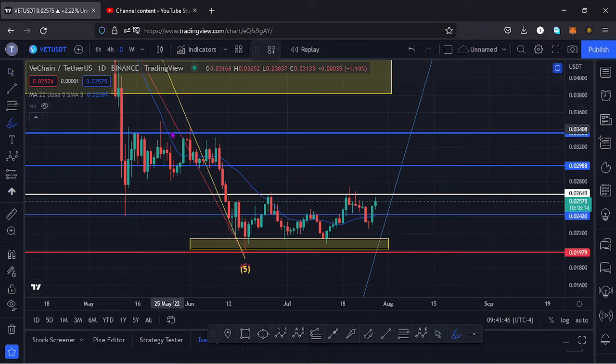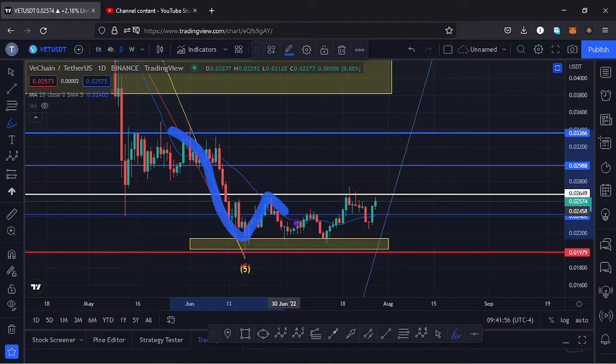We have been moving from the upper side very impulsively to the lower side, making that lower low down there. Then we started seeing a very nice bounce to the upper side. We hit an area of resistance, then we had a massive pullback to the lower side. We tried to push to the upper side once more to that key area of resistance, and in that movement we made two bottoms down here, this one, and that completed the formation of a double bottom.